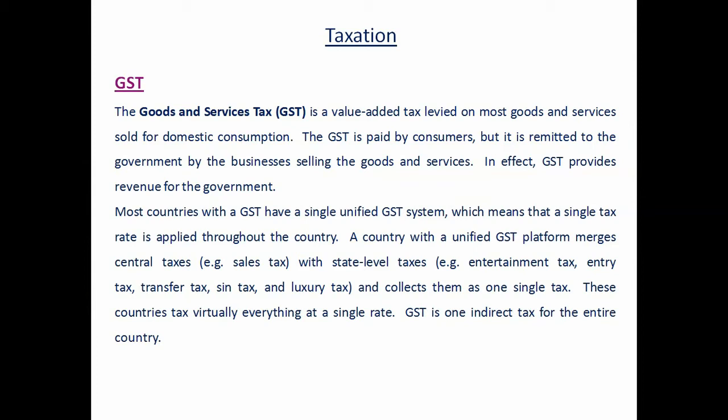the country. A country with a unified GST platform merges central taxes with state taxes like sales tax, entertainment tax, entry tax, luxury tax, and so on, and collects them as one single tax. These countries are virtually taxing everything at a single rate. GST is one indirect tax for the entire country.